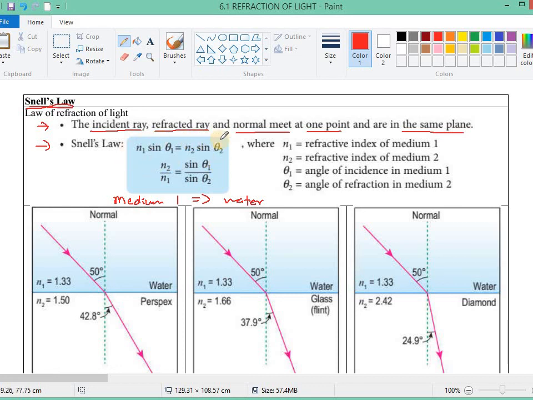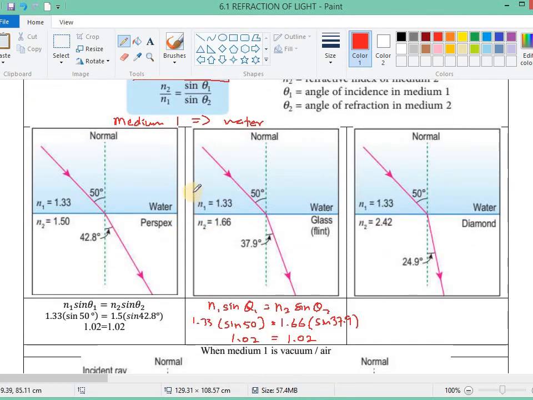So how is it that they get this? Actually, they get this from experiment. That means they do experiments with different substances, and this is the result that they get. All right, so from here we want to prove this one, we want to show that this is actually correct. So we have 3 examples here.